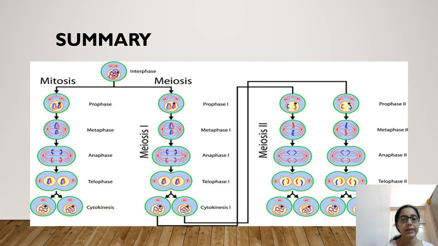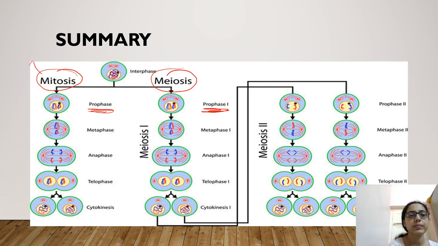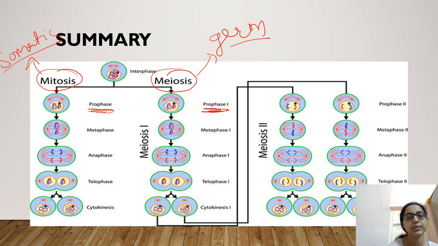So let us summarize mitosis and meiosis. In mitosis and meiosis, the major difference comes in prophase 1. Mitosis occurs in somatic cells. Meiosis occurs in germ cells, that is reproductive cells. Mitosis is in non-reproductive cells.